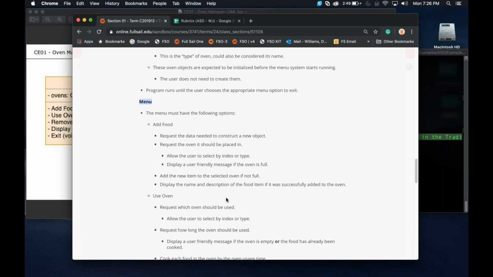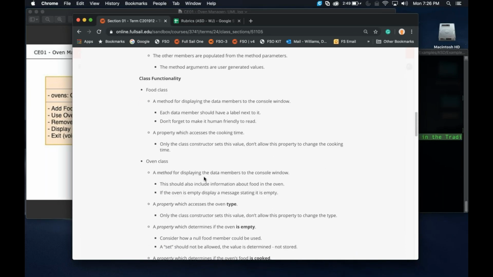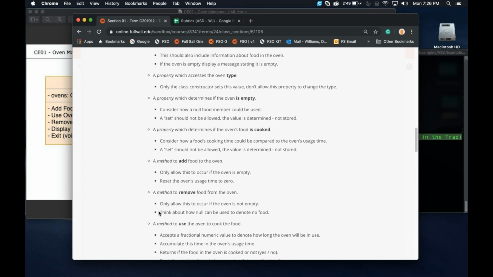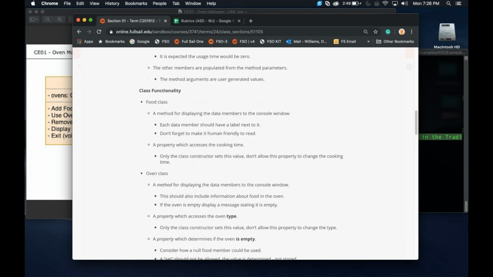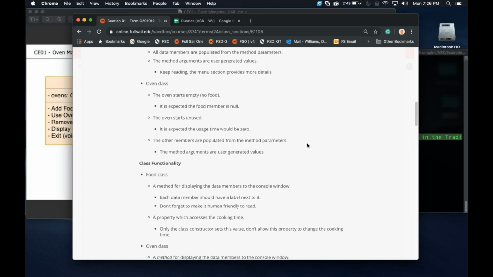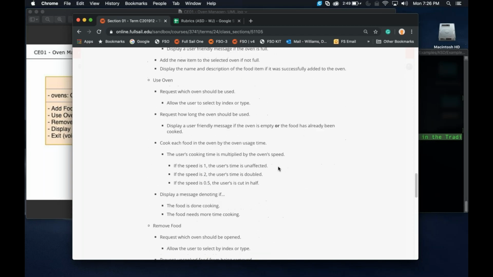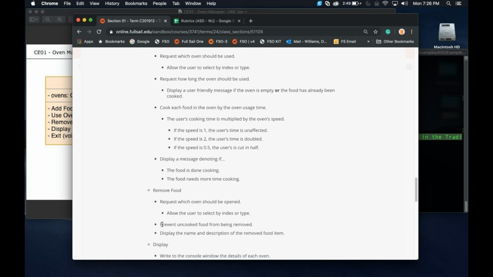Now, this is going to be super important because when you go to remove the food, this is in here somewhere. Let me find it. We're not allowing the user to actually remove food if it's not done. So that's in here somewhere. I don't know, I can't see where it is anymore. It's one of those things like you see it and then you scroll and you can no longer see it ever again. Here we go. Prevent uncooked food from being removed. So because the tacos are not completely cooked, we cannot remove it.